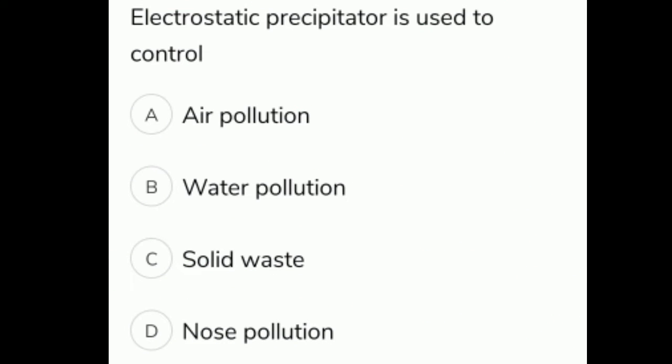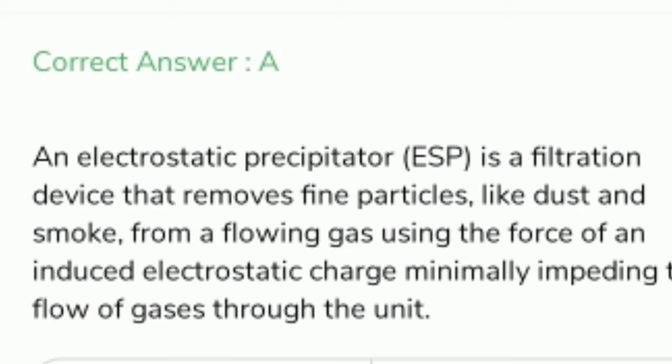Electrostatic precipitator is used to control A. Air pollution, B. Water pollution, C. Solid waste, D. Noise pollution. The correct option is A. Air pollution. An electrostatic precipitator is a filtration device that removes fine particles like dust and smoke from a flowing gas using the force of an induced electrostatic charge, minimally impeding the flow of gases through the unit.